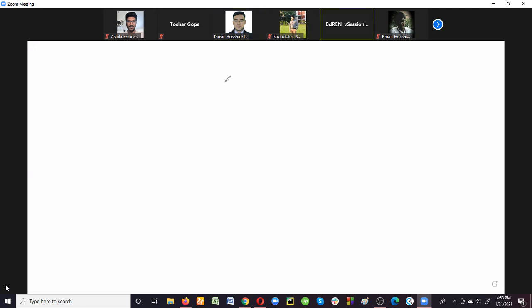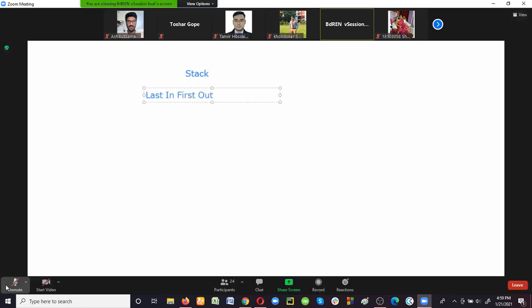So now you need to know which and how many data structures you can use for storing data. At first we need to get familiar with different data structures. That is the first thing to do. Now we'll discuss another data structure called stack. This is another linear data structure, different from array and linked list. The stack is also called a last in, first out data structure, that is LIFO.